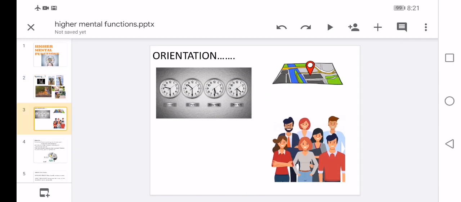Next, orientation. Orientation is about where the person is. It is according to what the time is right now, where you are living, and who the people surrounding you are. These all tell about your orientation, about your surroundings.